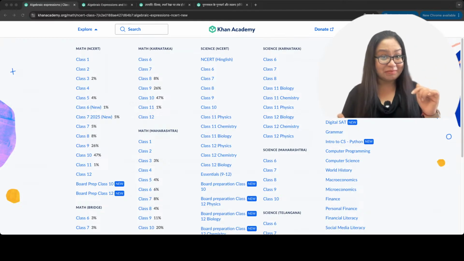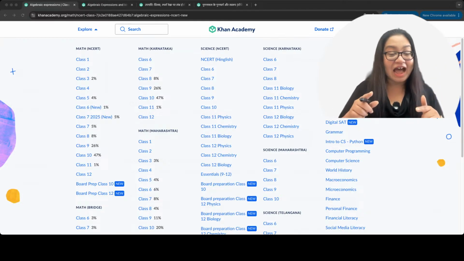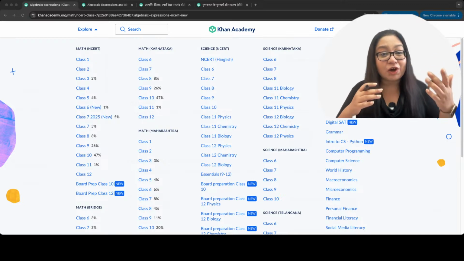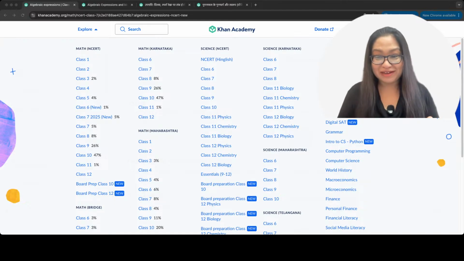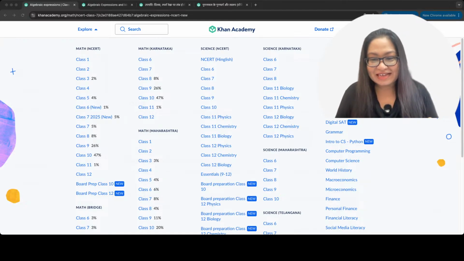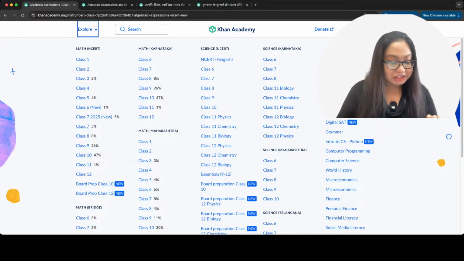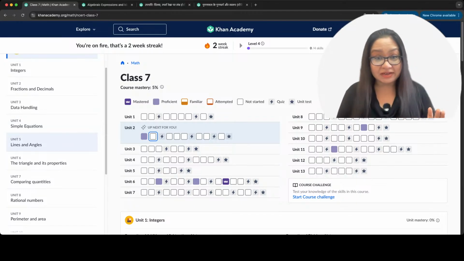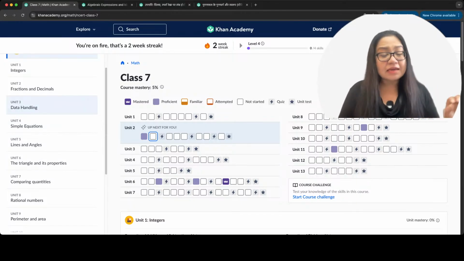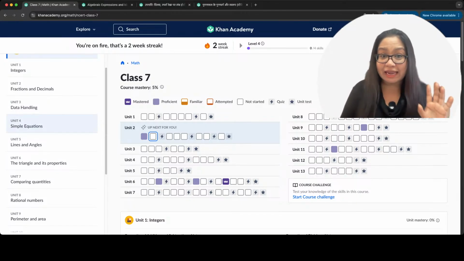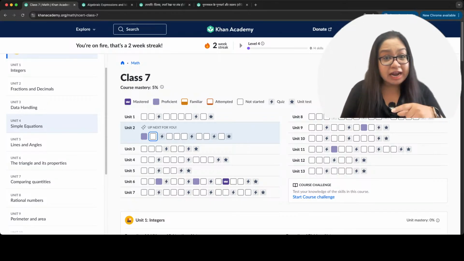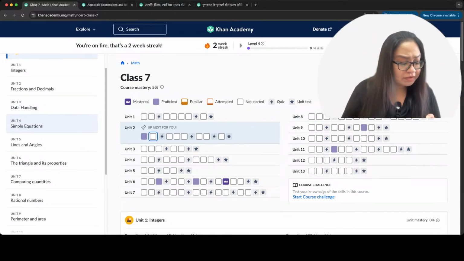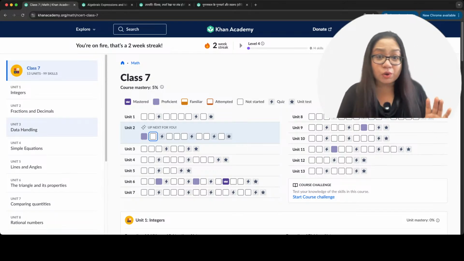Because if your fundamentals are solid, you can go ahead and build on top of it in further grades and you get excellent at it. Tell me. Okay. Now, let's go ahead and start with algebra. So, I go to grade 7 here and you see that when I reach any grade, all the chapters are listed on the left side. So, all of these chapters are here. Now, we want to go to algebra.